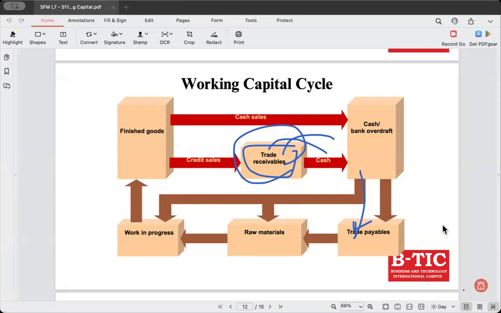Every year they will calculate 2% or 5% or 10%, depending on the company policy. They will allocate this amount as a provision for doubtful debts. Clear? So this is the working capital cycle.